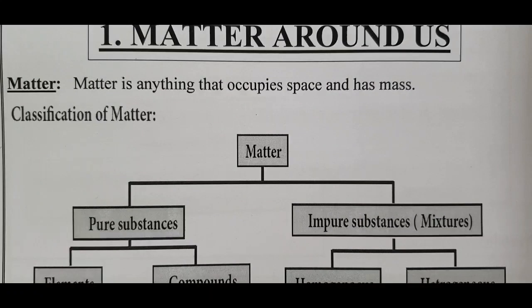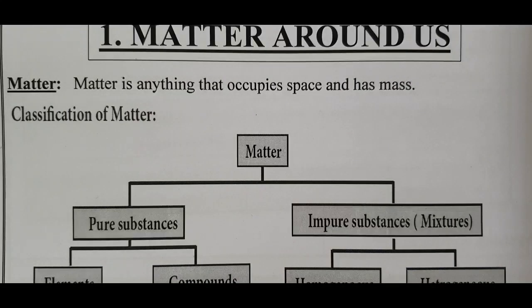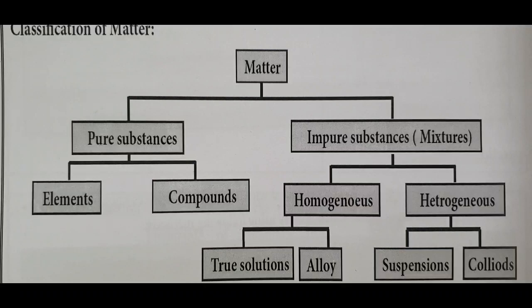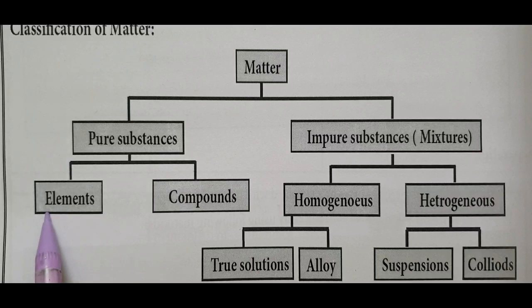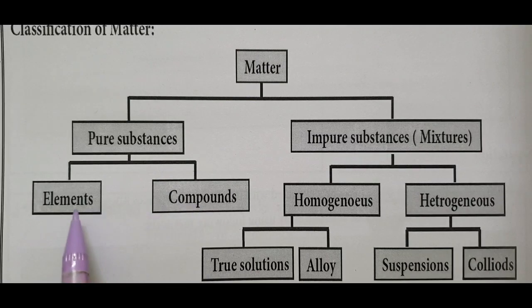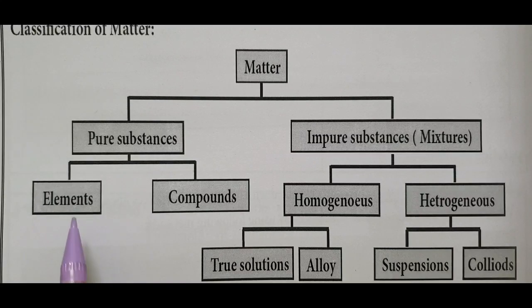First, we are going to discuss the classification of matter. Matter is first classified into pure substances and impure substances called mixtures. Pure substances are further classified into elements and compounds. Element consists of only one type of atom. We know an atom is an electrically neutral particle made up of the fundamental particles, namely electron, proton and neutron.